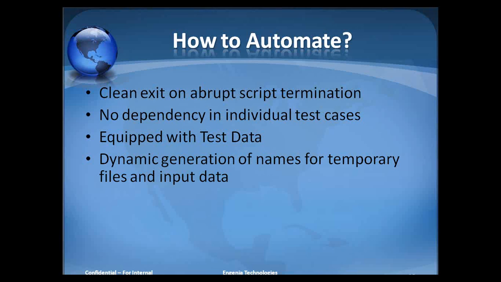So all the temporary files which are automatically generated by the test suite should have a dynamically generated name. It can be any kind of alphanumeric string, maybe 1, 2, 3, 4, 5, 6, and every time it can increment by 1 for each new file. This is also a very important point that we should keep in mind while generating the test cases.